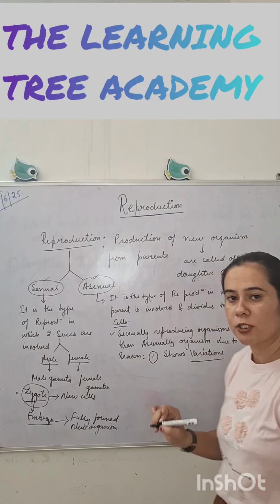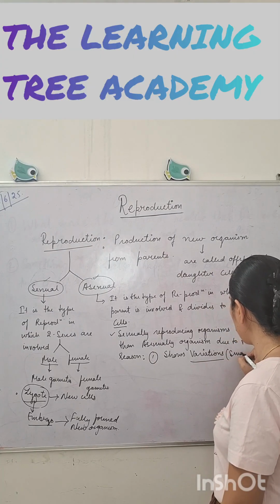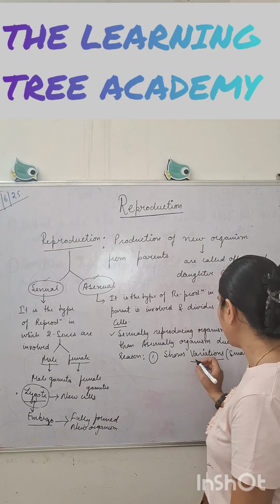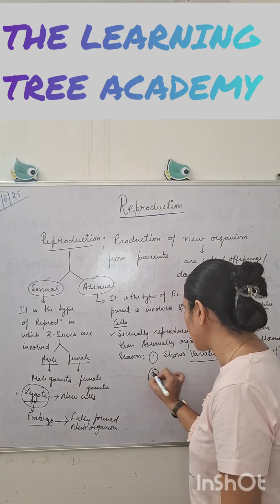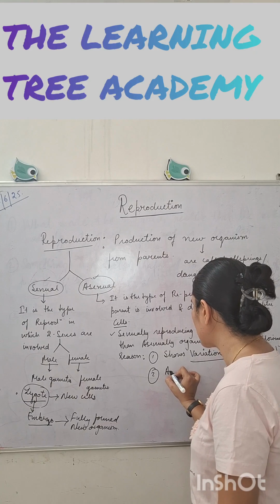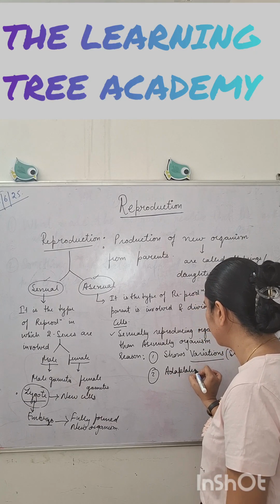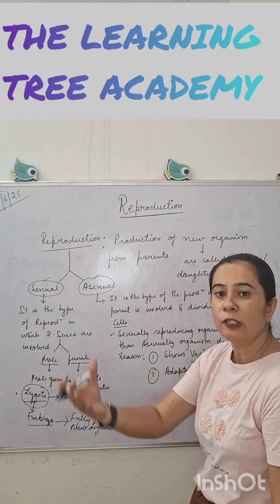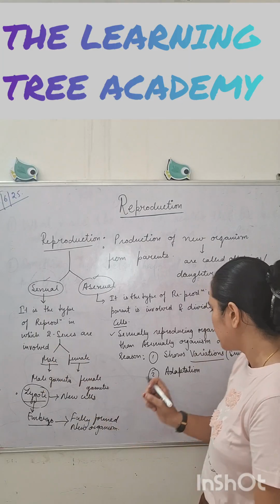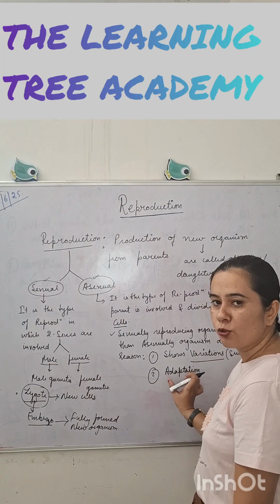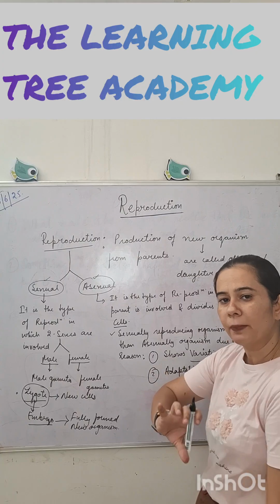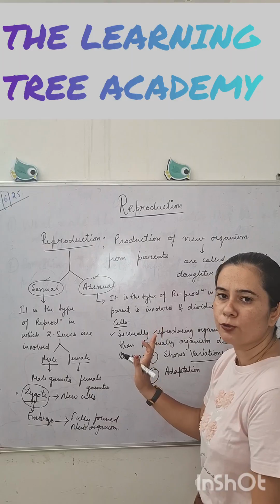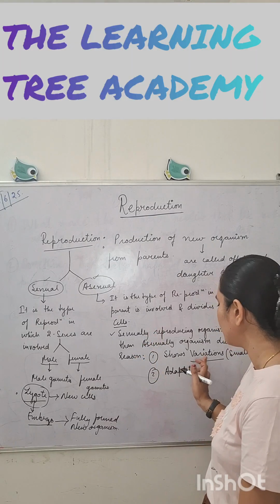Now what are these variations? These variations are small changes that occur in an individual. These variations lead to adaptation. Adaptation is the phenomenon in which an organism changes itself according to change in environmental conditions. So every organism showing this adaptation capability is capable of surviving in every type of environment. Only sexually reproducing organisms show this type of capability due to variations.